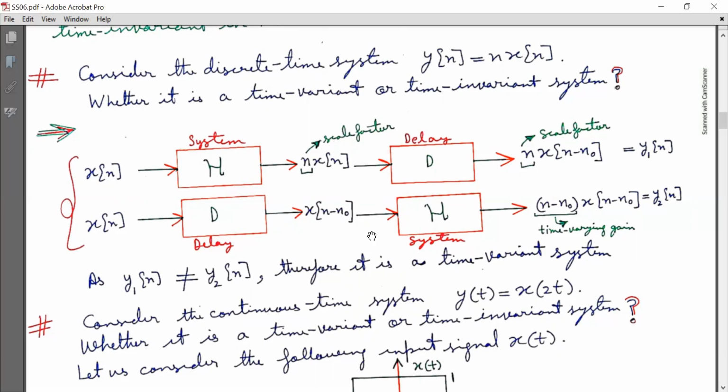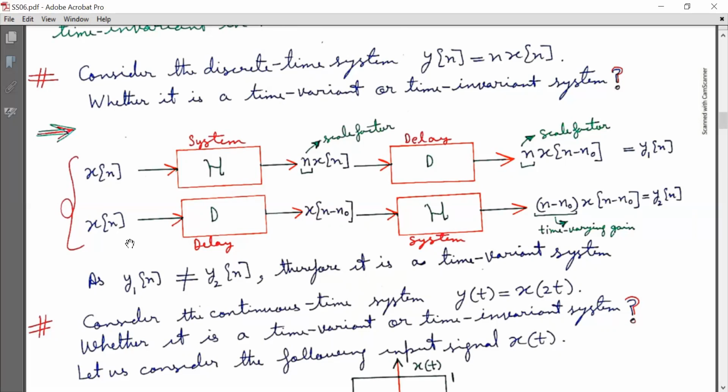In this configuration, we have interchanged the position of delay and system. Now, in the second cascaded configuration, the delay element is placed at first position and the system is placed at the second position.